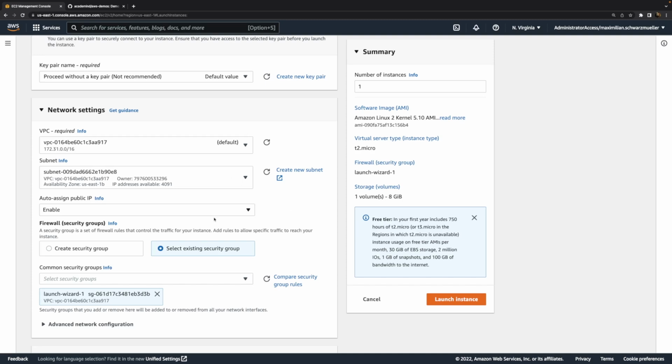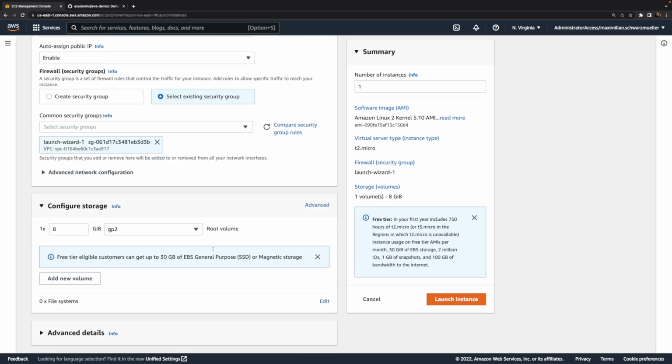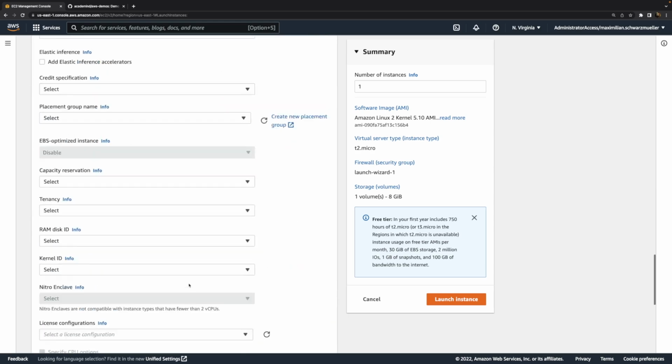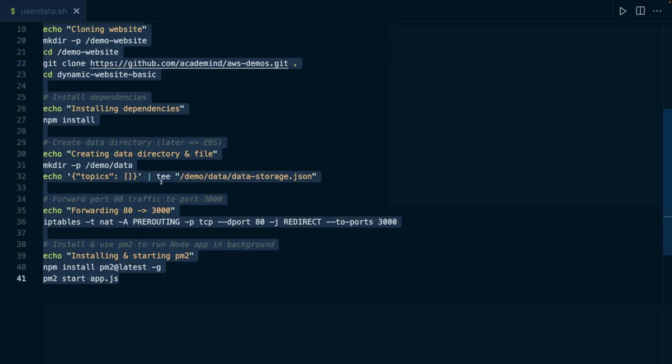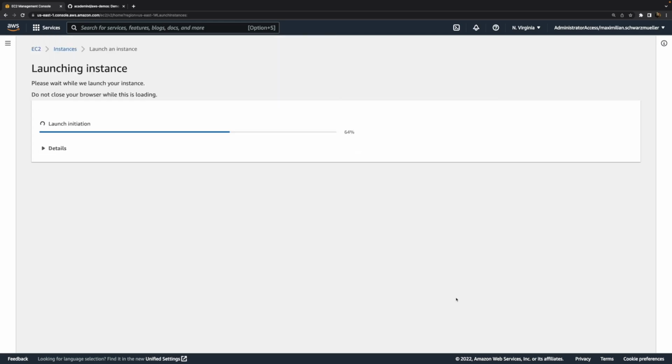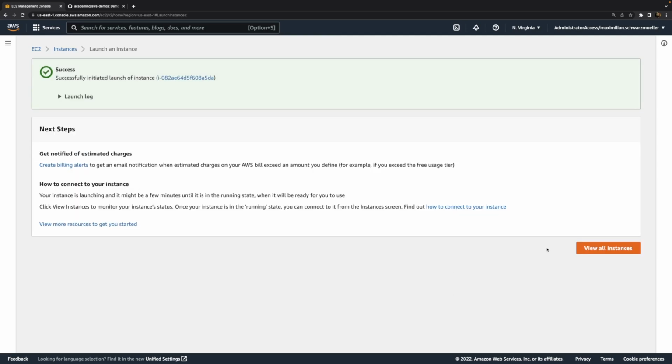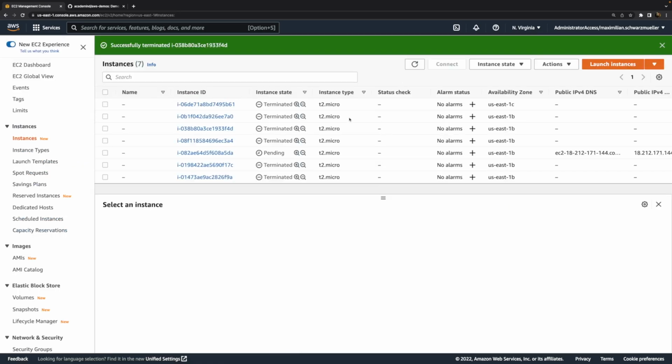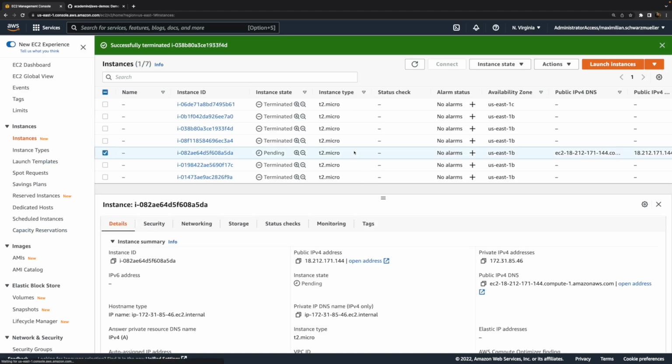So with that chosen, with that security group chosen, we don't need to change anything here for the storage, but under advanced details, I will again execute some user data, and I will keep the part where I create that folder and file here so that the web server launches successfully. But after this instance started, we will again connect to it via SSH, via EC2 Instance Connect, for example, to then again mount that EBS volume to that instance. And we could definitely build a setup where such things are done automatically, but here I want to do it manually to keep things rather simple and straightforward.